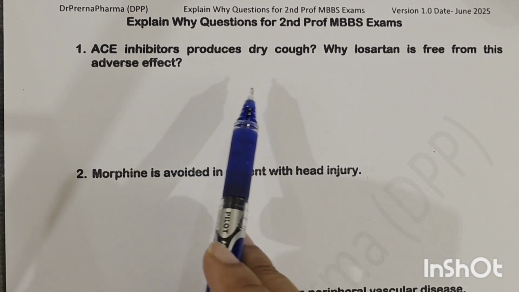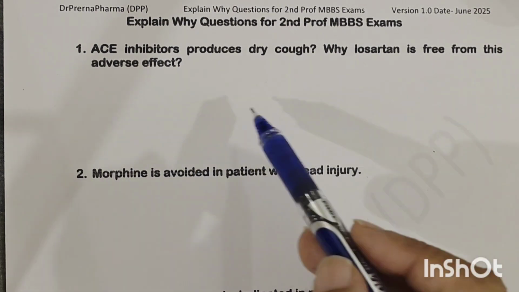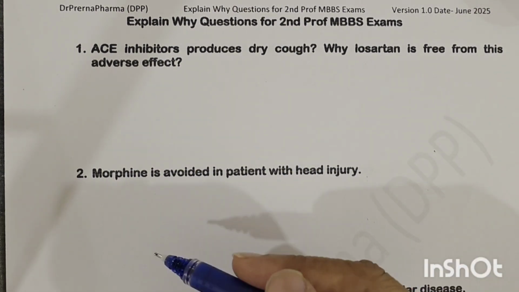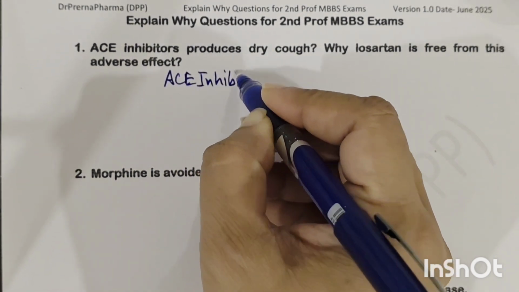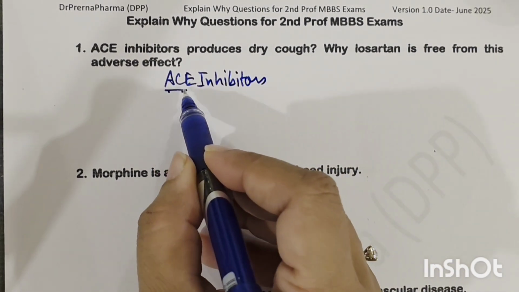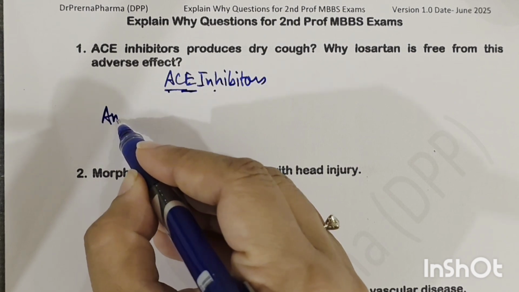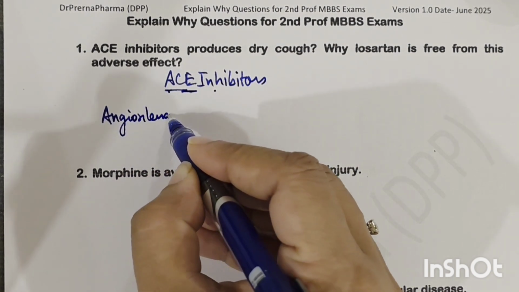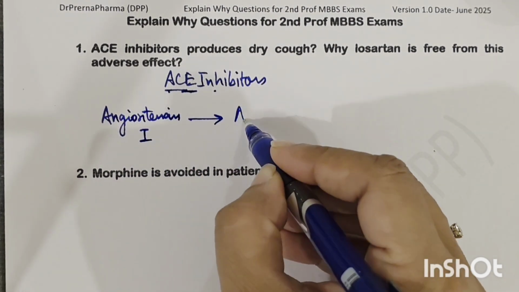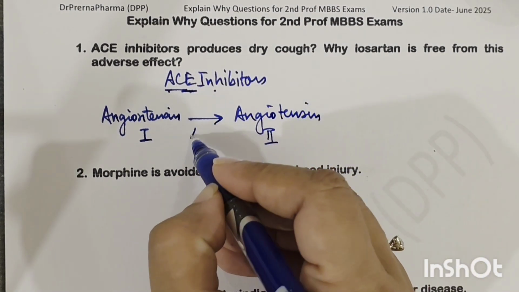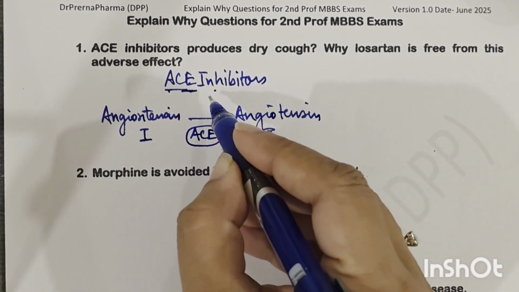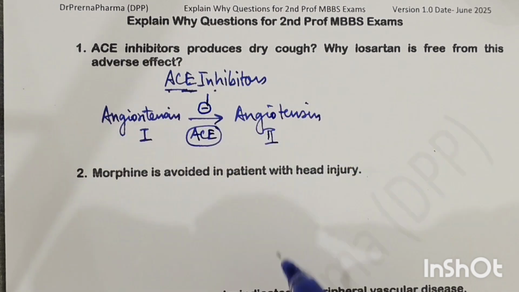Question is, ACE inhibitors produce dry cough, and why losartan is free from this adverse effect. Now the first thing that you have to understand is, ACE inhibitors, they inhibit what? So ACE inhibitors are inhibiting the angiotensin converting enzyme. The main purpose of angiotensin converting enzyme is to convert angiotensin 1 to angiotensin 2. So this conversion is dependent on the ACE enzyme, and this is inhibited by the ACE inhibitors, right?